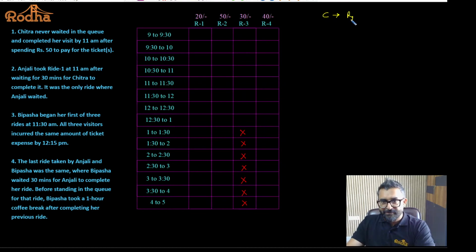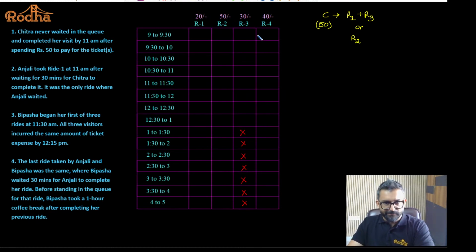Ride 1 plus ride 3. That will make it 50. Or Chitra is riding only ride 2. Because Chitra is going to spend 50 rupees. 50 can be generated by only using 50 once or 20 plus 30.